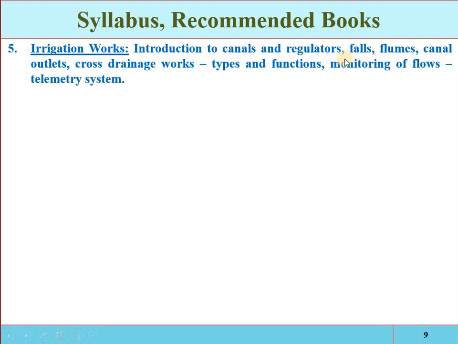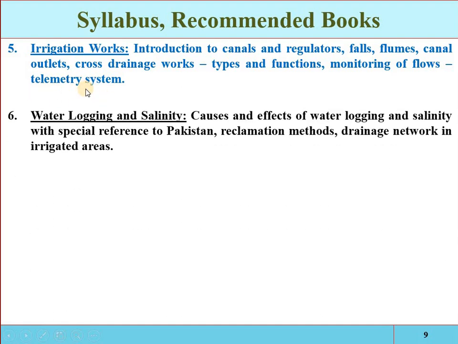If there are steep slopes, then the velocity will be high, and erosion of the canals or channels will be caused. So how will it be broken? Flumes are used for the measurement of water. Then canal outlet, cross drainage works, types and functions, and monitoring of flow, the telemetry system. See, sometimes the water is diverted without any inspection. So how will that water be monitored to control the flow, and how will the water be measured at each and every point?